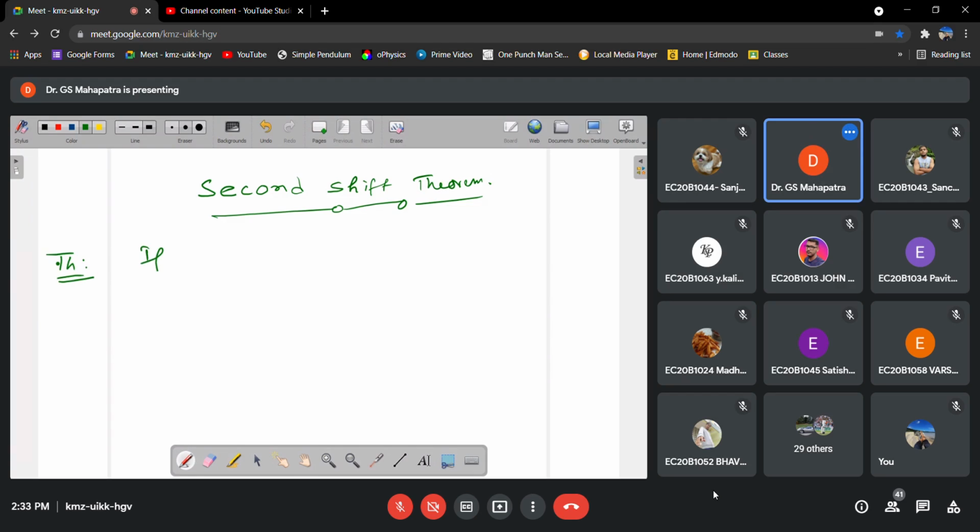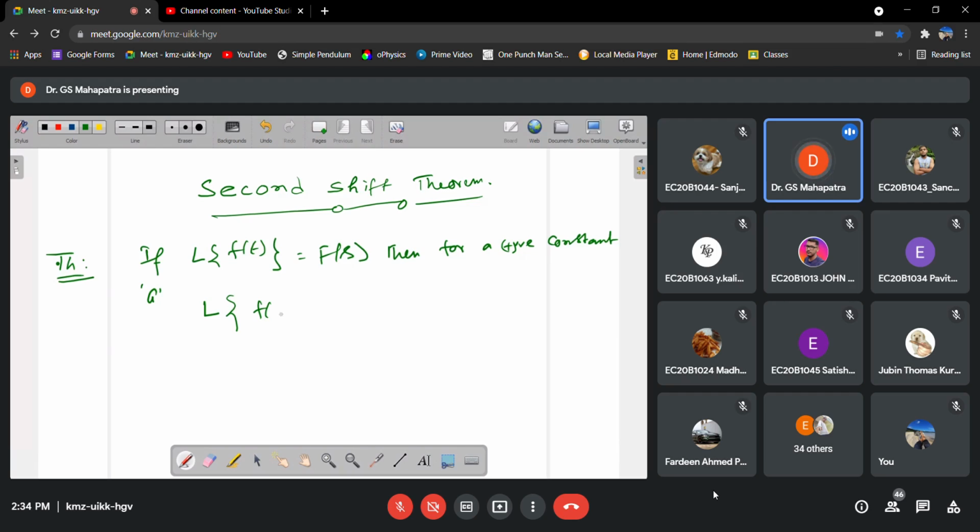If the Laplace transform of f of t equals capital F of s, for any function f of t, then for a positive constant a, what is the Laplace transform of the function f of t minus a times the unit step function, the Heaviside function H of t minus a?